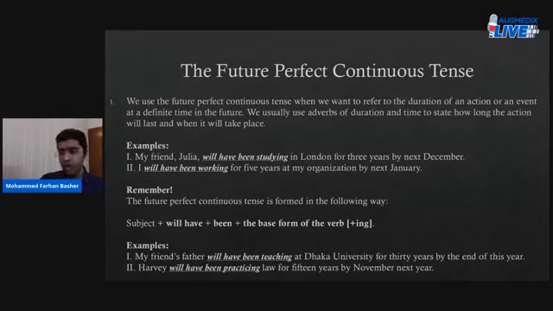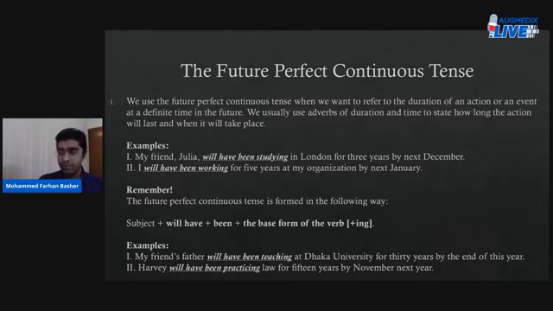My friend's father will have been teaching at Dhaka University for 30 years by the end of this year. Harvey will have been practicing law for 15 years by November next year.